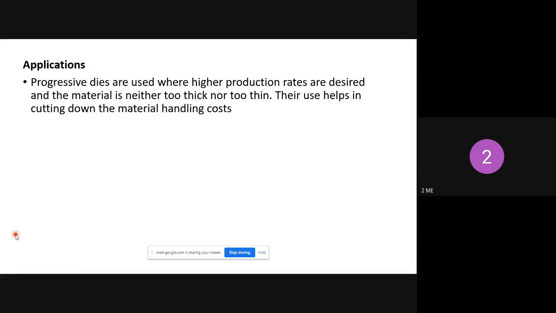In a single stroke you can perform 2 operations, but you carry them out in different stations. That is a progressive die. And as you already saw in the video, the first operation is piercing and the second operation is blanking.